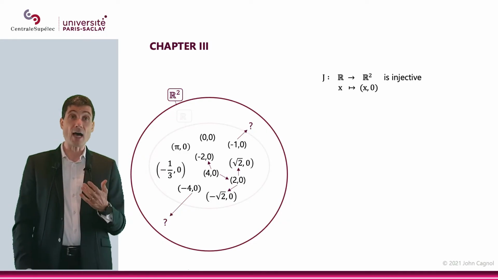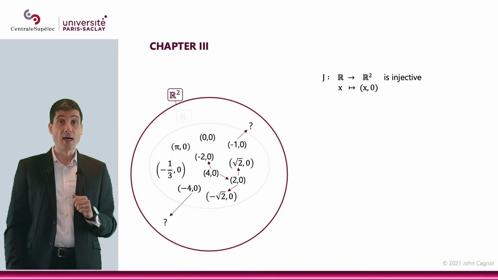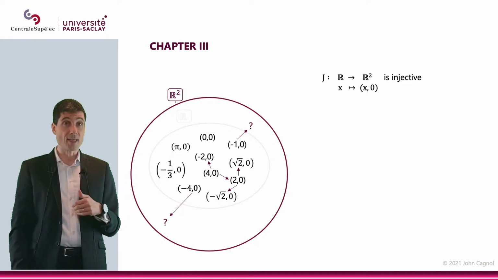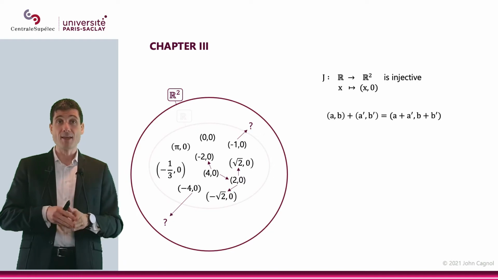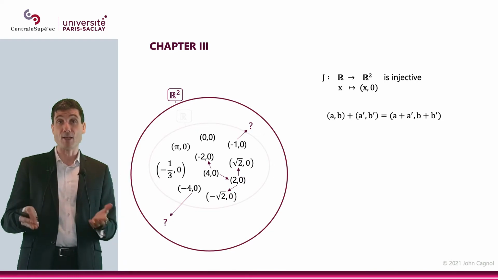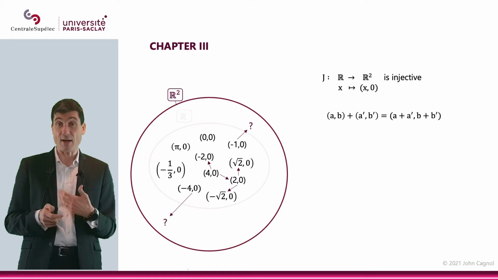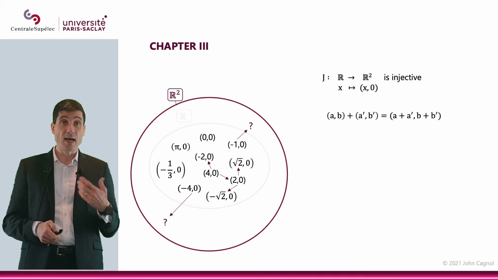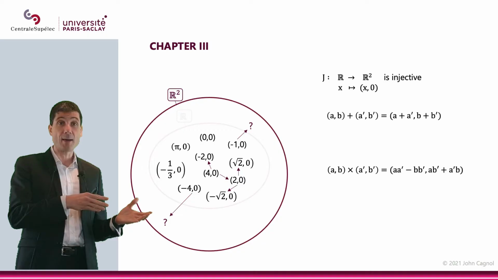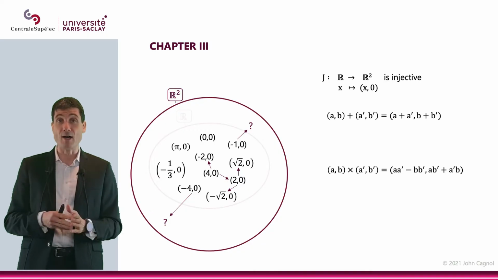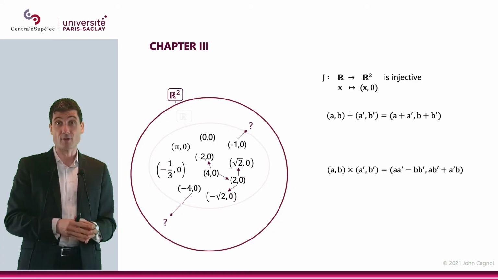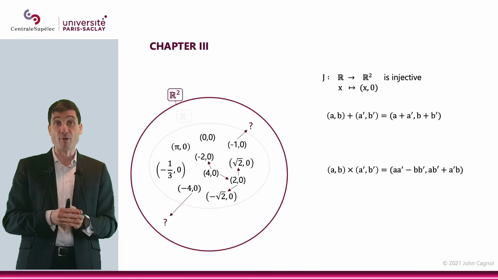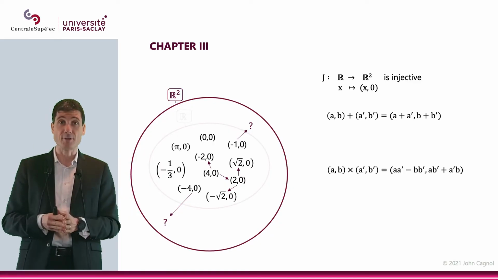And I can define on R2 a plus and a multiplication. Let me define plus: (a, b) plus (a', b') is (a plus a', b plus b'). And I can define a multiplication: (a, b) times (a', b') is (aa' minus bb') for the first component of the couple, and (ab' plus a'b) for the second component.